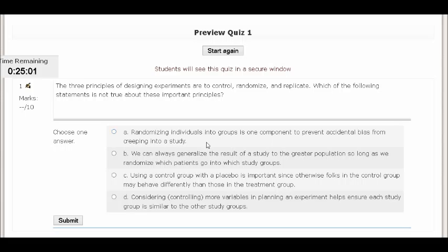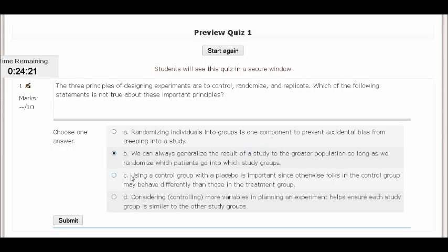Let's look at B. We can generalize the result of the study to a greater population, so long as we randomize which patients go into which study groups. Well, remember what we said about observations versus experiments. What they're talking about here is a study. Any kind of study depends on whether it's an observation or an experiment. If it's an observation, we can't always do this. An experiment, sure, but observation not necessarily. So it looks like it's going to be B.